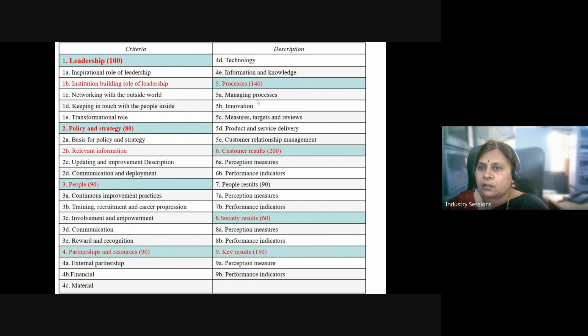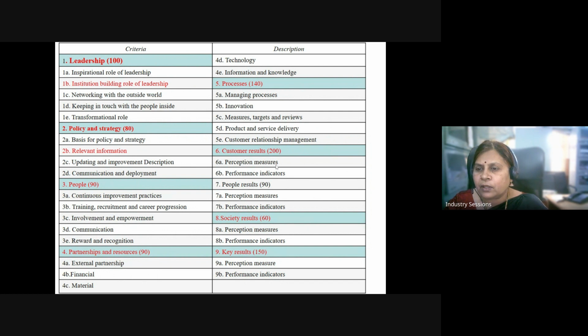Processes, which is the fifth enabler. We need to have standardized processes, and to quicken the process we need to innovate continuously in order to see that the product is being manufactured effectively with least cost and with good quality. We need to also measure continuously against the targets that are set, and the delivery of product and service should be very effective, and we need to maintain the relationship with the customers.